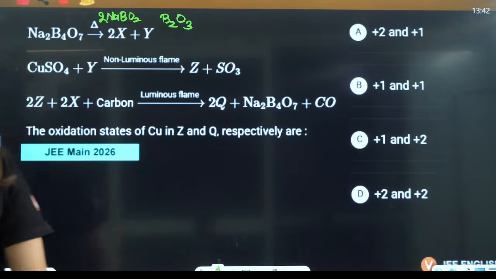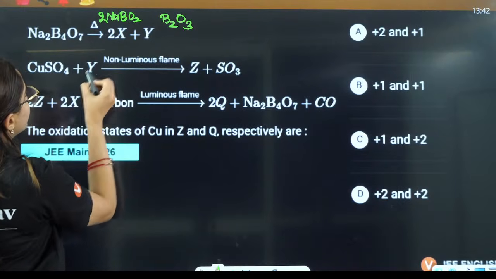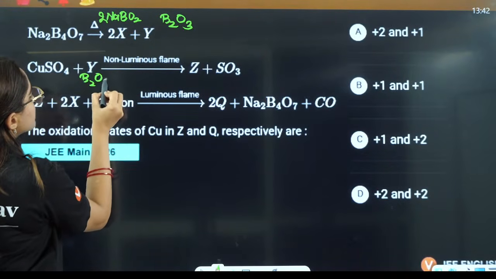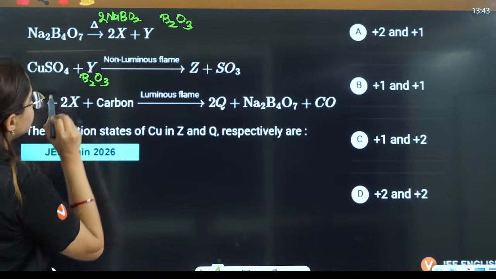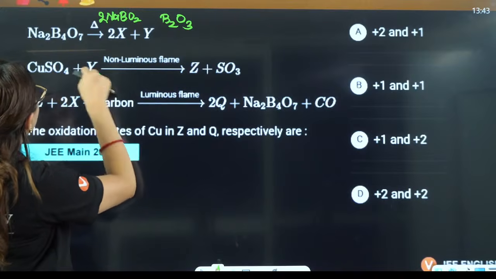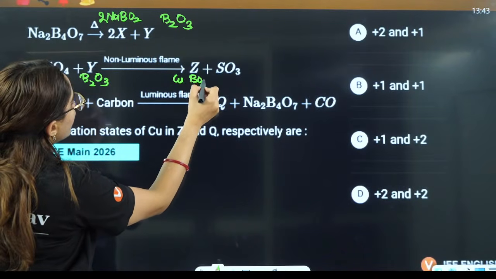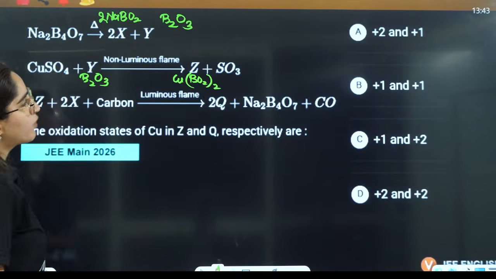So that means CuSO4 further reacts with B2O3. Okay, so that means Y is B2O3. B2O3 reacts with CuSO4. It gives you SO3 and it gives you 2 CuBO2. Okay.